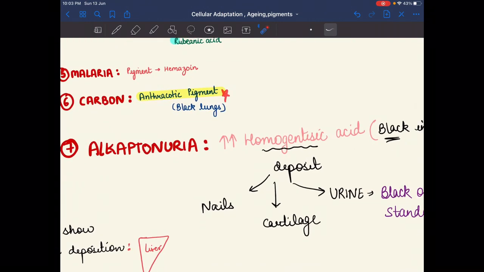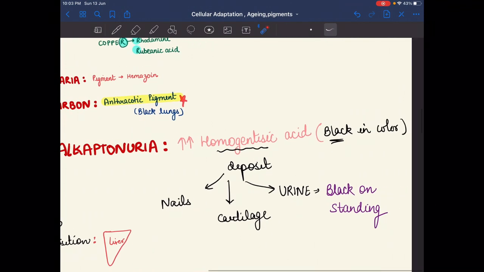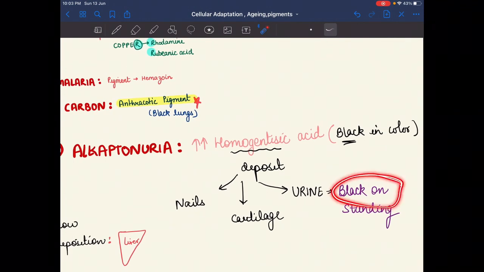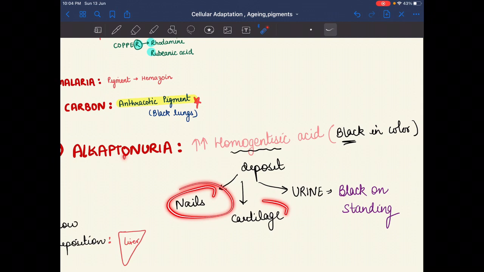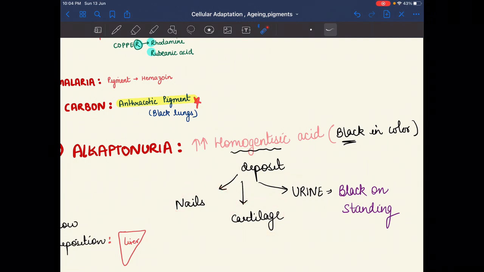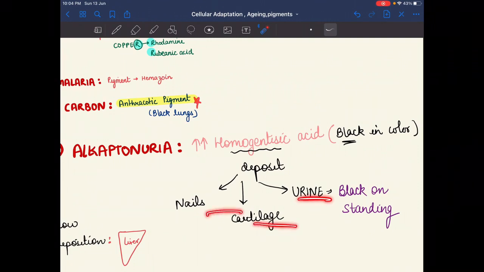When we let the urine of the patient stand, it will show black color, black on standing. So in homogentisic acid, alkaptonuria, we see the person's urine is black on standing, and it also deposits in the nails and cartilage. So homogentisic acid deposits in nails, cartilage and urine.